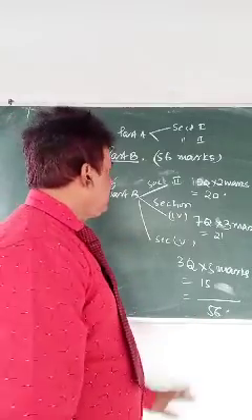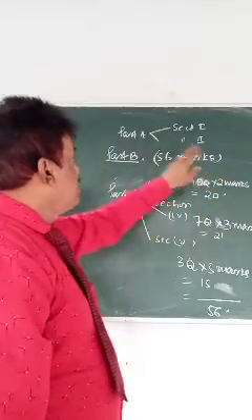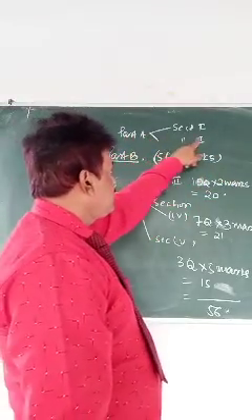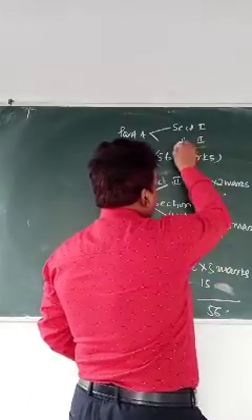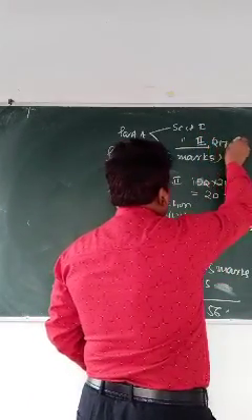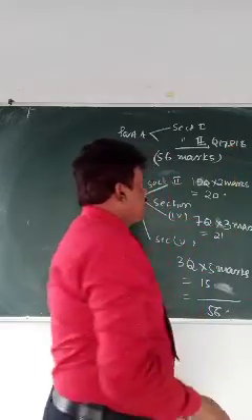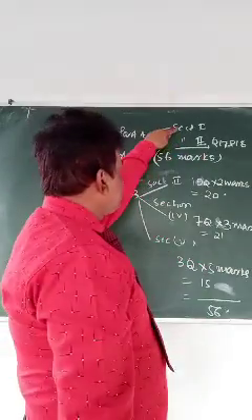Now let's see what type of question comes in section 1 of part A, and what type of question comes in section 2. That is question number 17, 18. This is a very new pattern of question for you, which we will discuss also. Let's discuss from here.